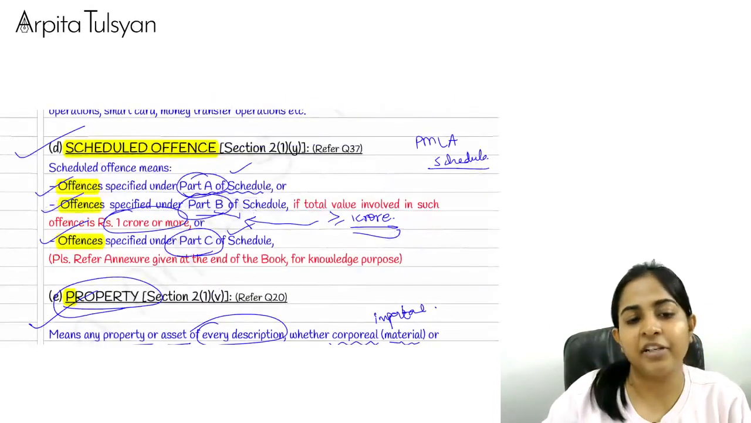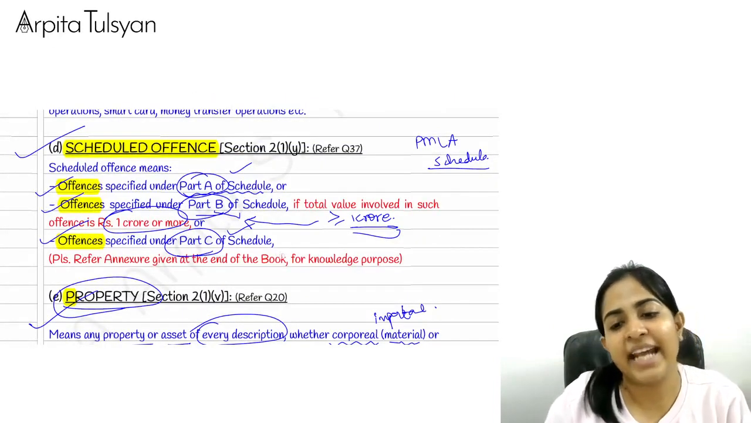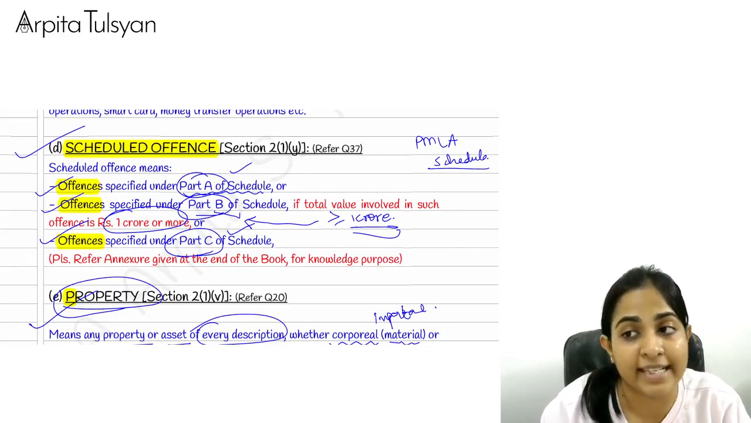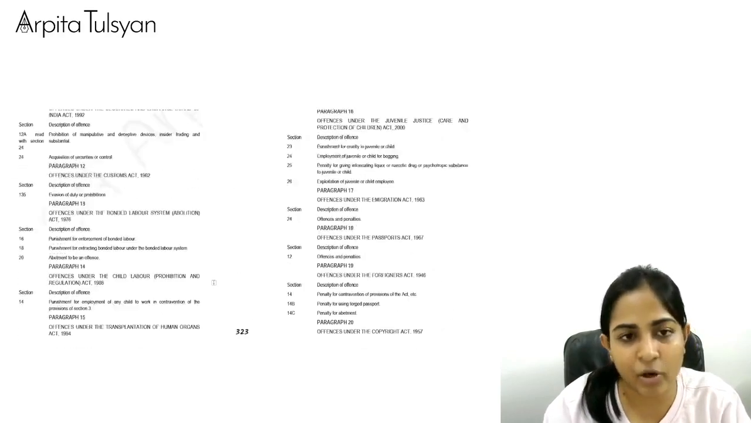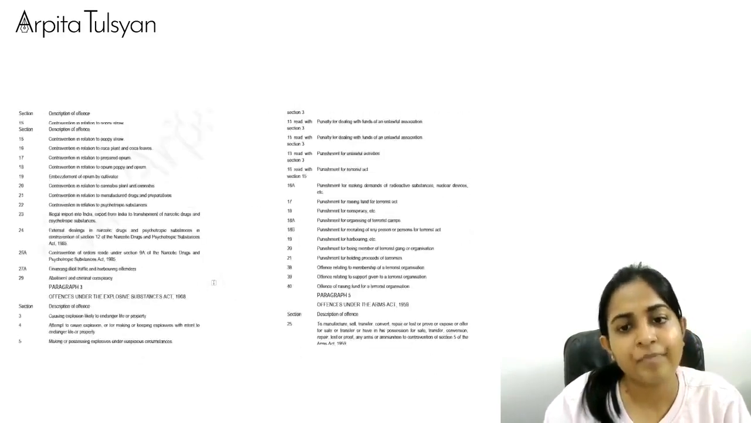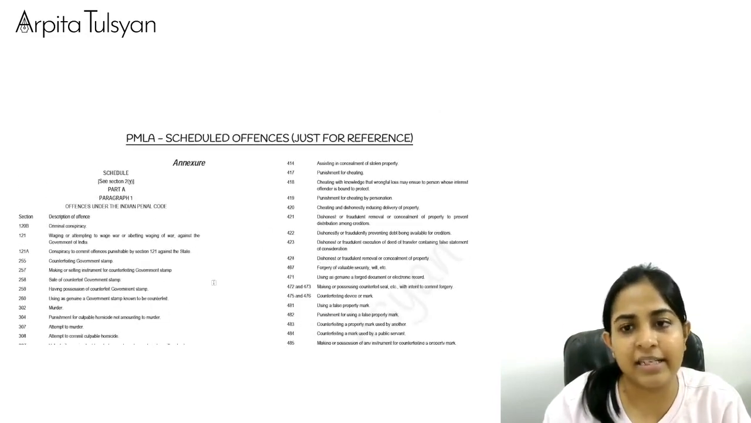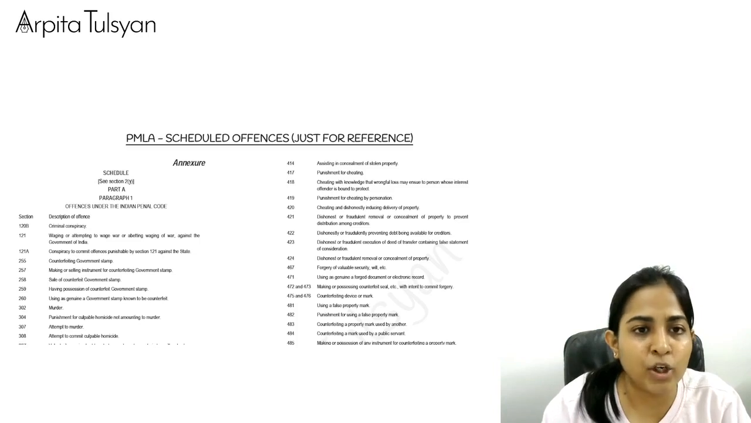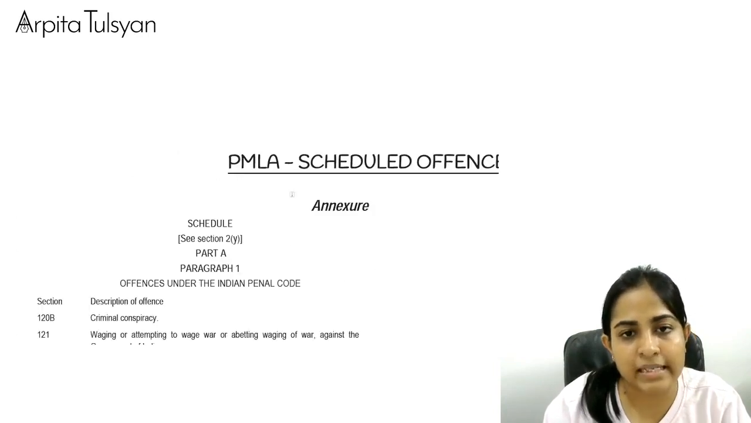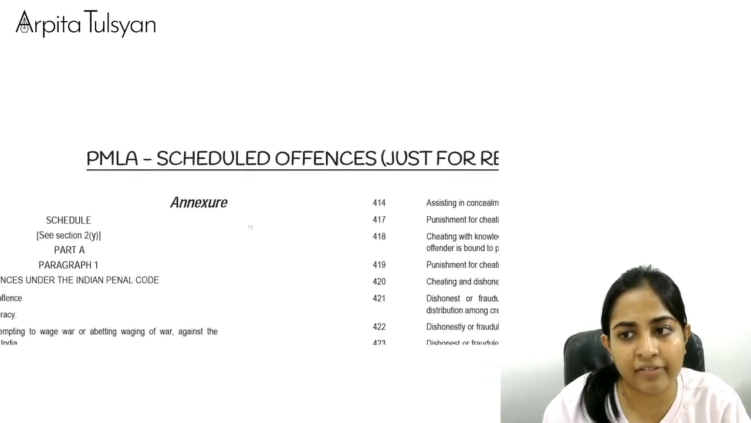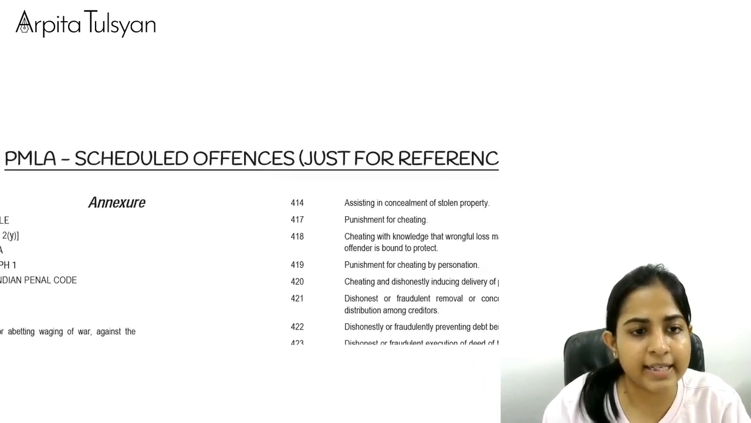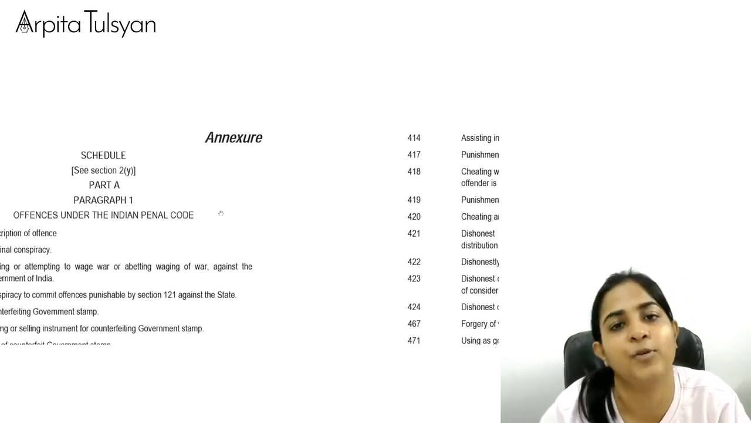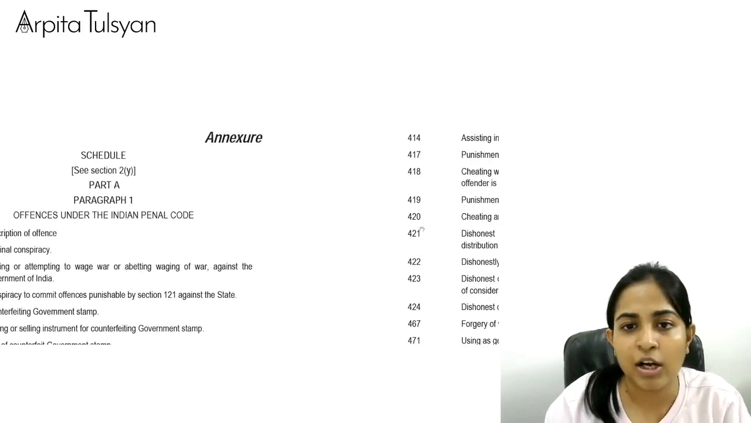Now what I have written here is: please refer to the annexure given at the end of the book for knowledge purpose, not for exam purpose. I'll just show it to you, just a glance. This is given in your book at the end. See here, everyone. I'll zoom in on one page and show it to you. I hope you can see it comparatively better now. It's written here: PMLA scheduled offenses, but just for reference. Please don't sit and memorize this. We have many things to do in life.